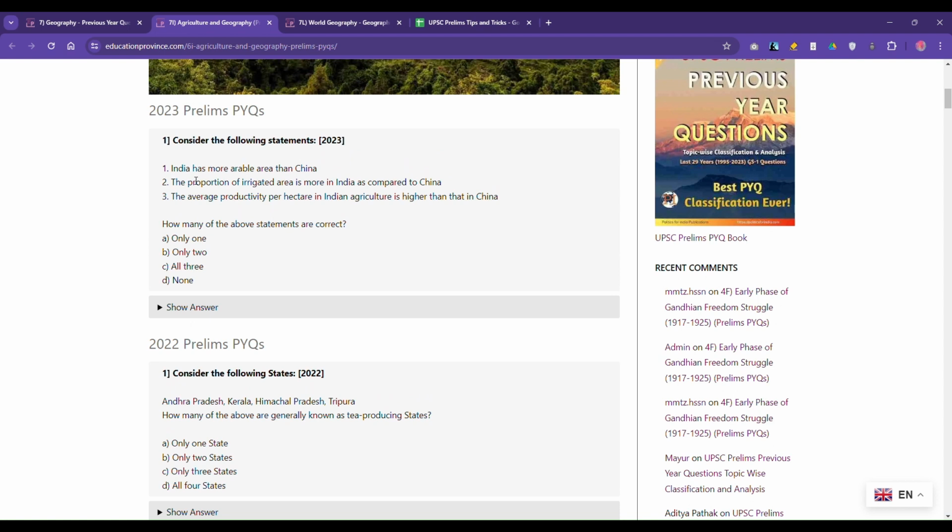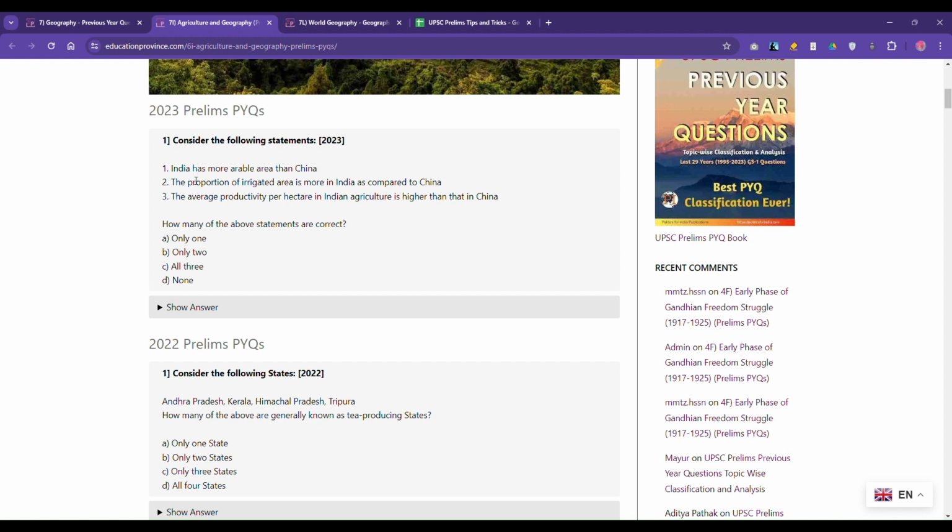Now, if you have a little bit of knowledge about the economies of India and China, we know that China is a much bigger economy, and our agriculture is lagging behind much. Although we have a lot of irrigated arable area, still a lot of Indian agriculture is done in a traditional manner. So the third statement most likely will not be true.